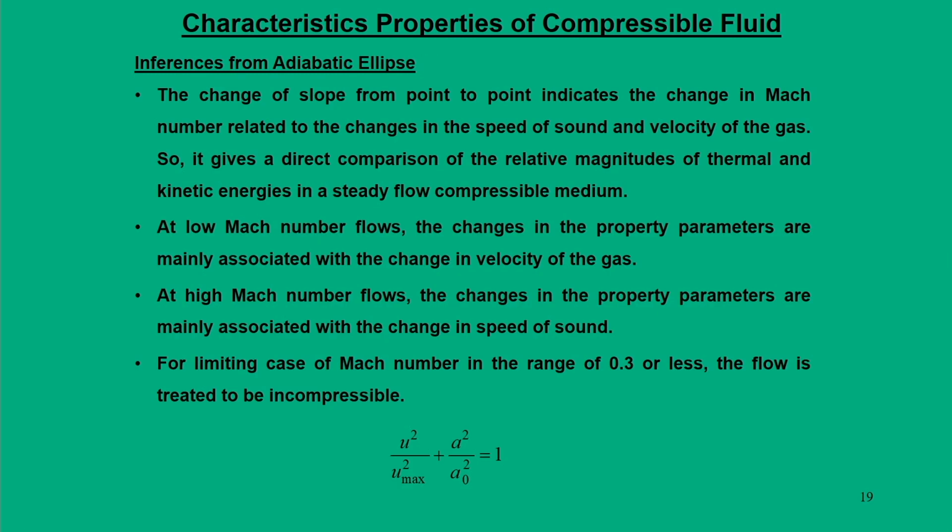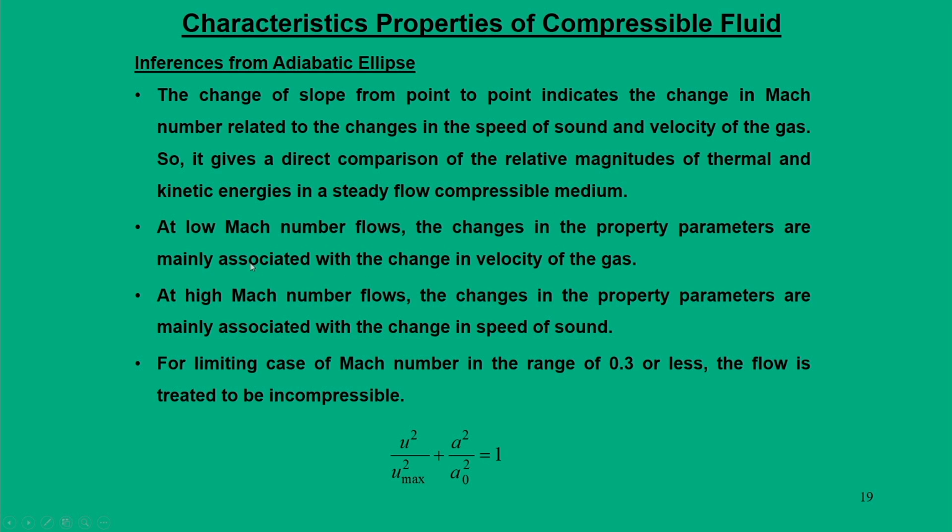The last part of what I have explained are the inferences we get from the adiabatic ellipse, that is, the change in the slope from point to point indicates the change in the Mach number relative to the change in the speed of sound and velocity of the gases. So, it gives the direct comparison of the relative magnitude of thermal and kinetic energy in the steady flow compressible medium.